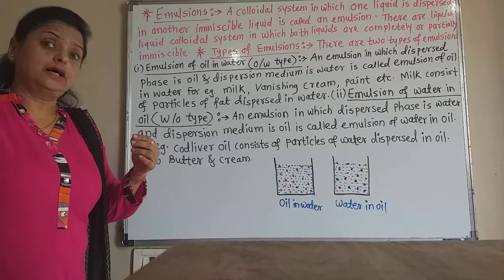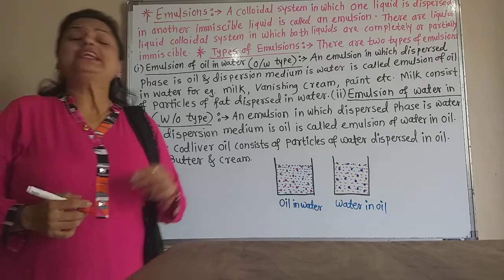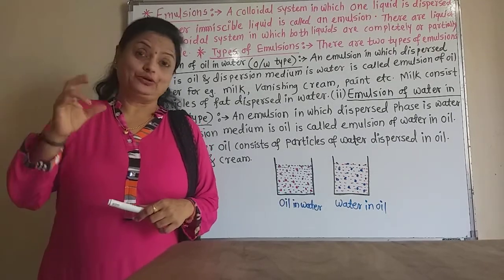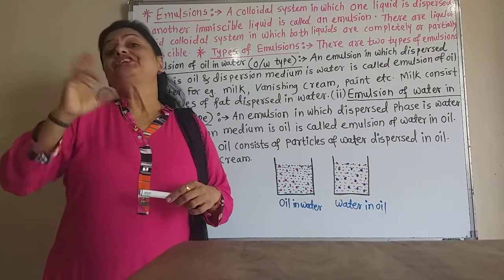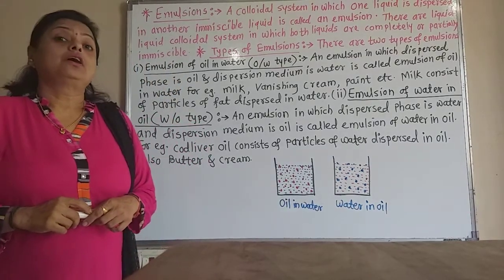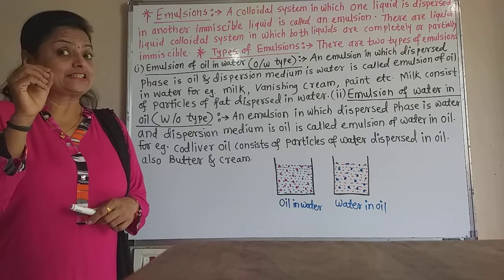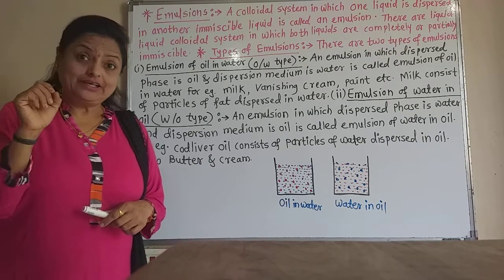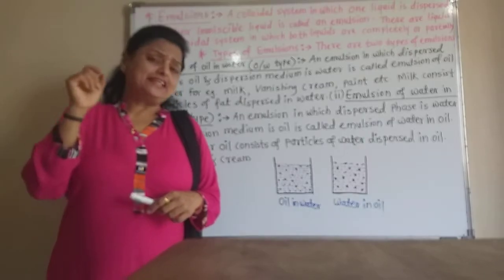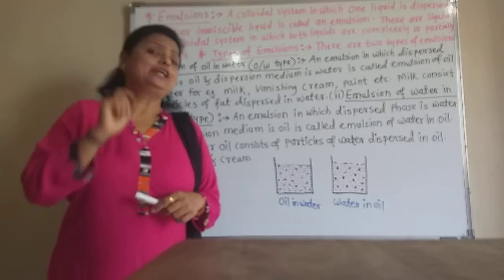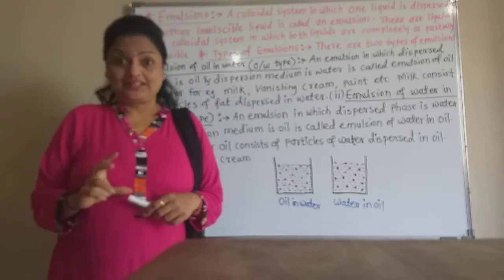You always mixed oil in water in your childhood and shook it. On shaking, what happened? The oil globules disperse as very minute oil globules in the water.